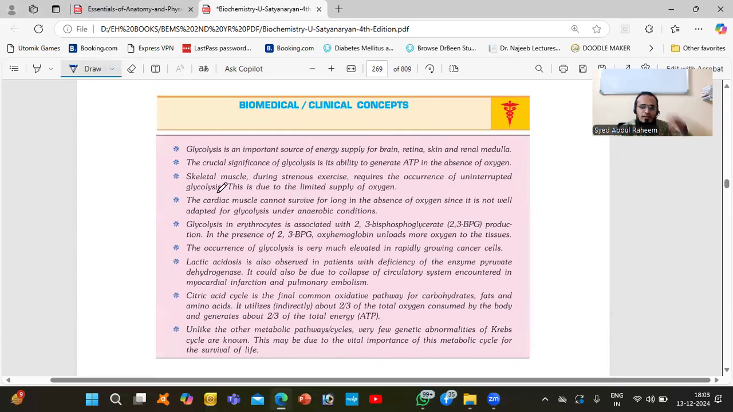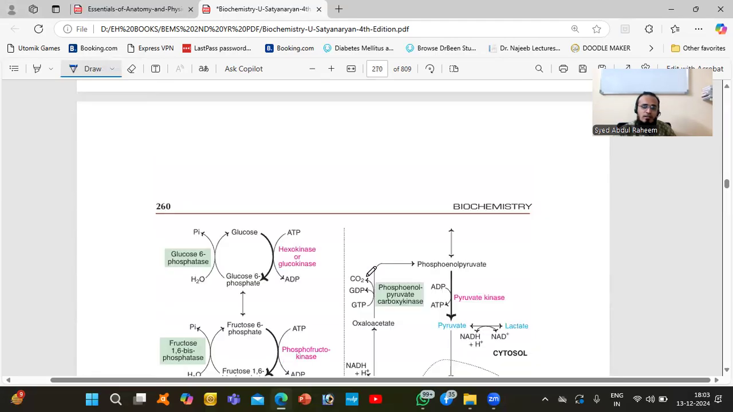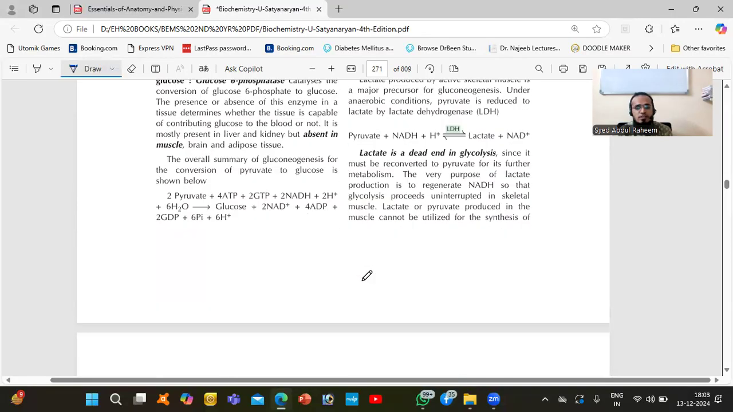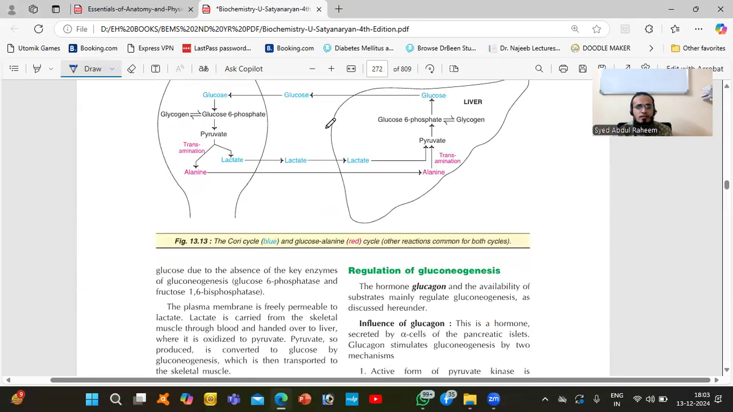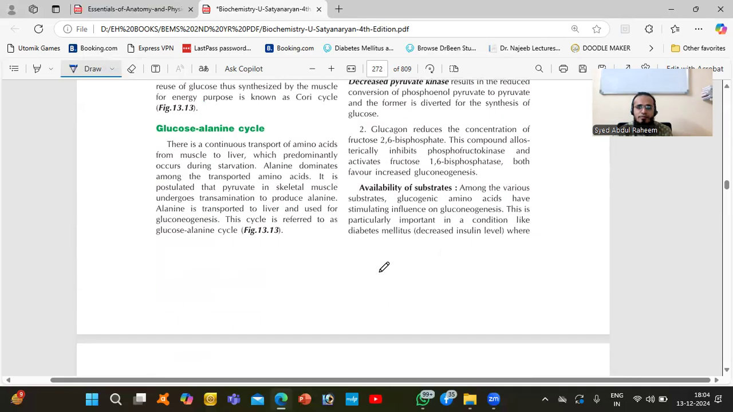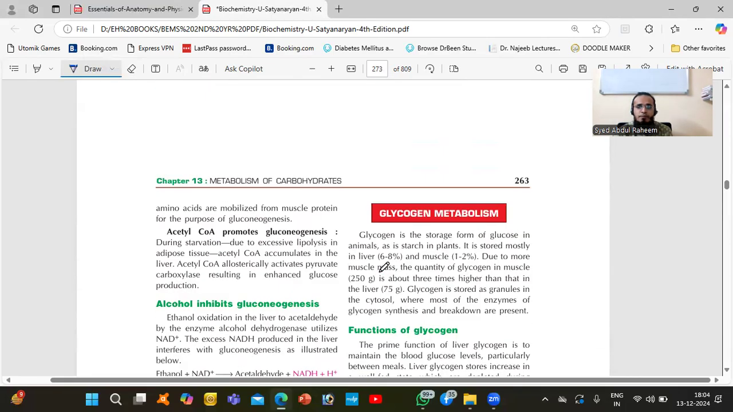So this is the summary of glycolysis. Glycolysis is an important source of energy for the brain, retina, skin, and renal medulla. Okay, all these things you can read about. So for gluconeogenesis, all these chemical reactions will happen. You can see that muscle and liver are there. Okay. Next is glycogen metabolism.